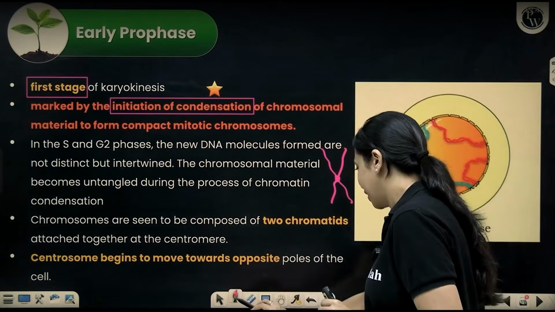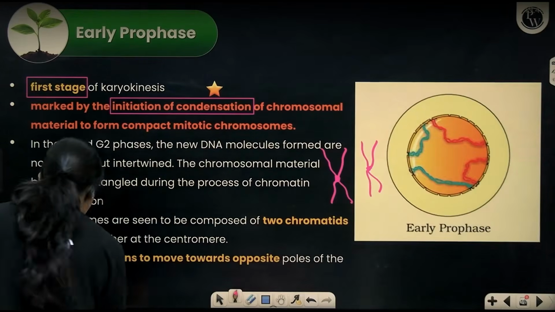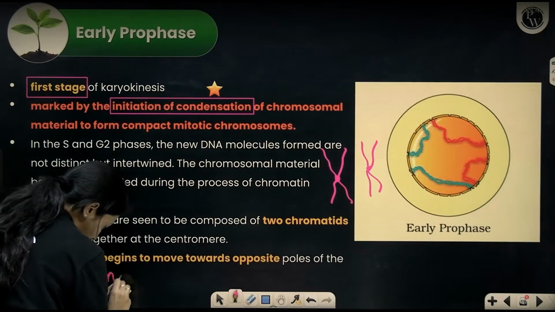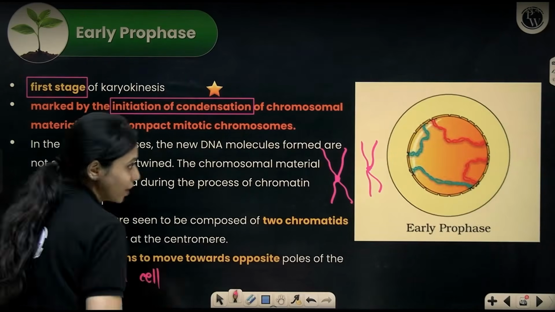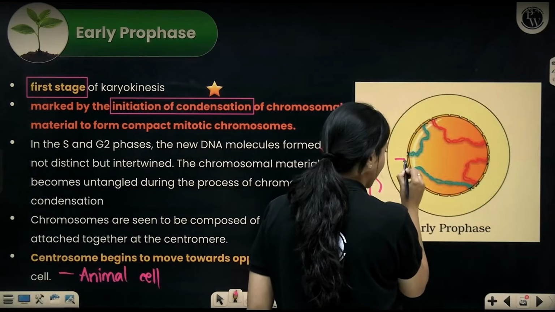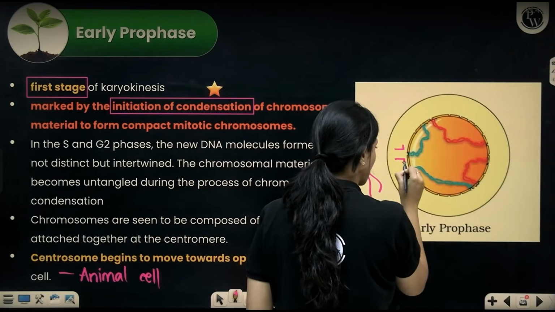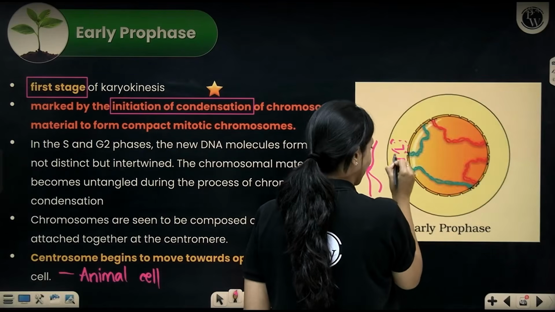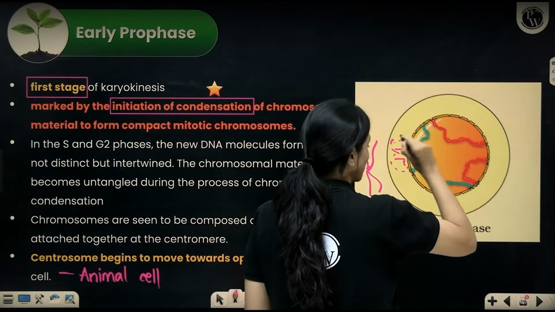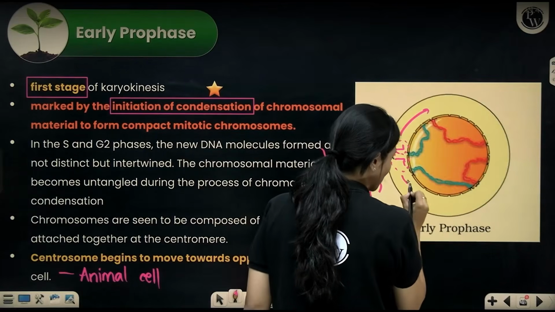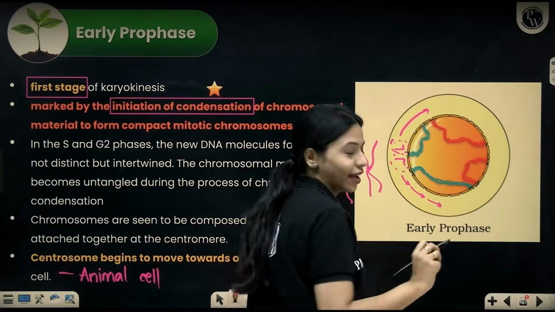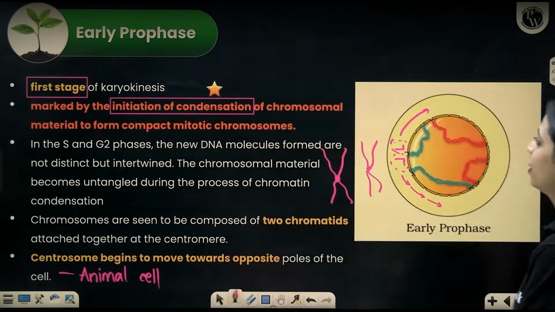Now, by this point, if it is an animal cell, the centrosome also would have gotten duplicated. So here is one centrosome, here is the other centrosome with its pericentriolar material. It has gotten duplicated. Now this will start moving towards the opposite poles during early prophase.